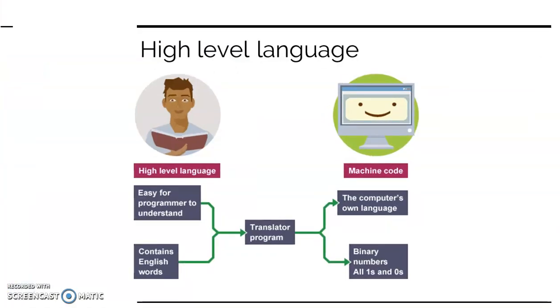Whereas a high level language is easy for a programmer to understand, and it contains English words. But I have to mention that your high level language must be converted, must be translated, so that it can be understood by your computer. That means your high level language has to be converted into machine code in your computer's own language, that is binary number 0 and 1.